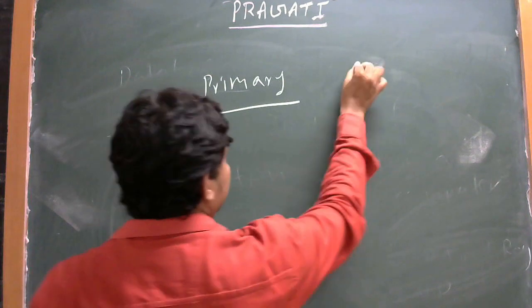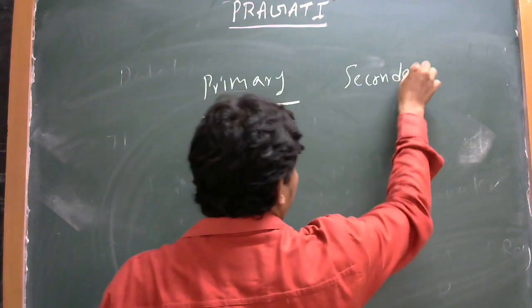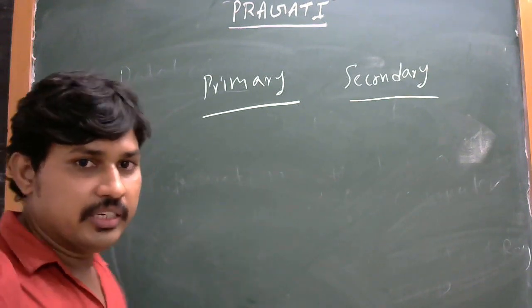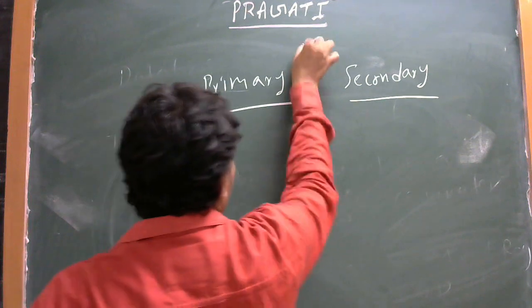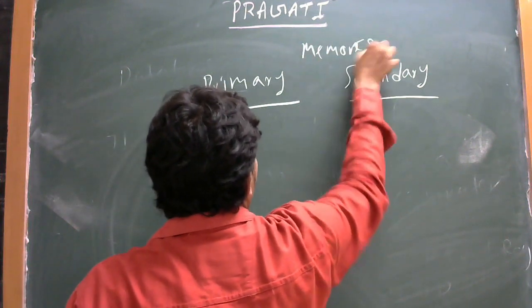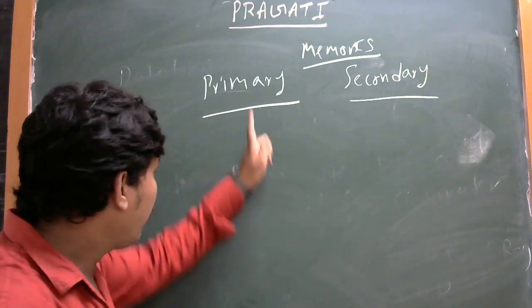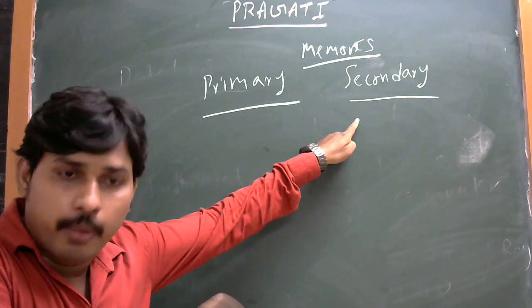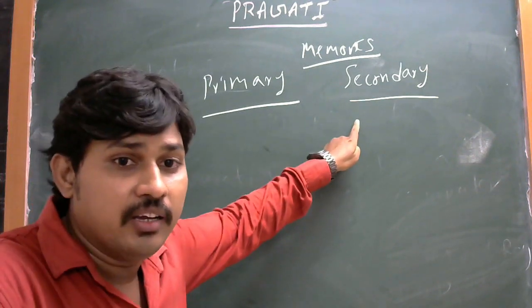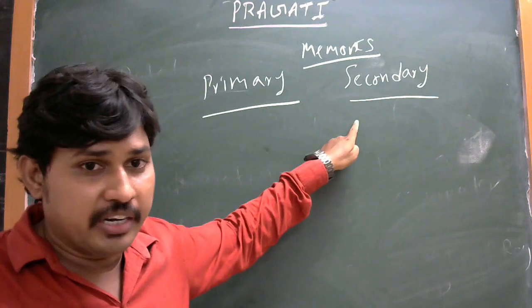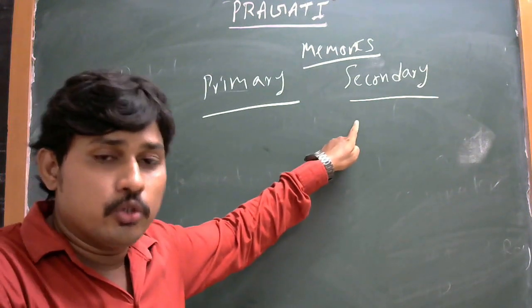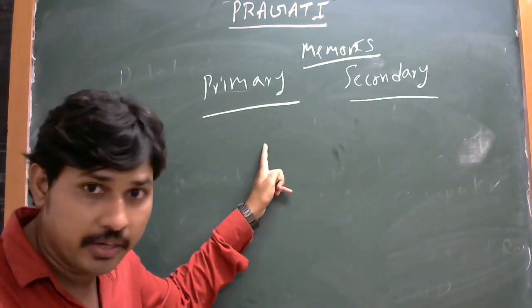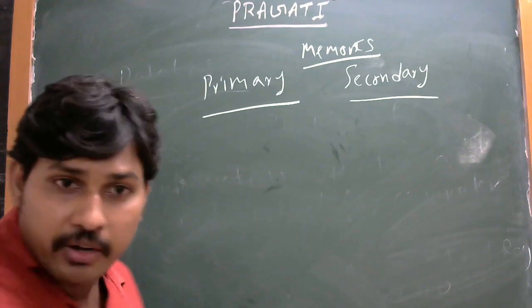Primary, secondary. These two are memories. One is primary, another one is secondary. I am telling about these memories, but we are creating data. Your data can be saved in a particular disk. Some people store in primary, some people store in secondary. If your data is stored in primary, what will happen? And if your data is stored in secondary, what will happen? I will tell you. Okay?